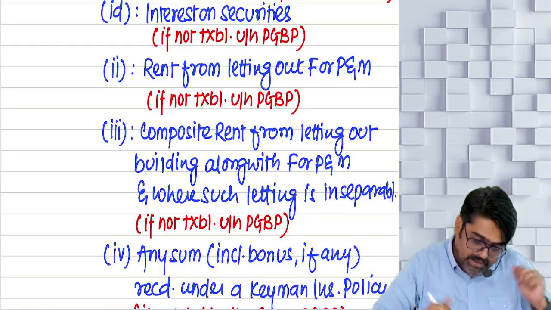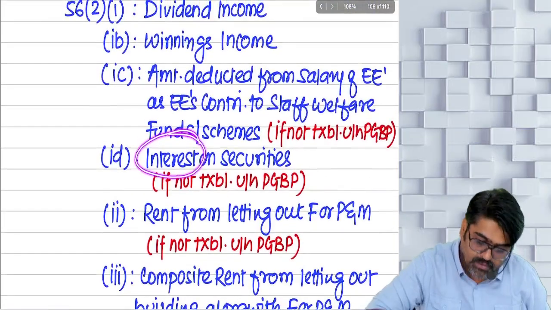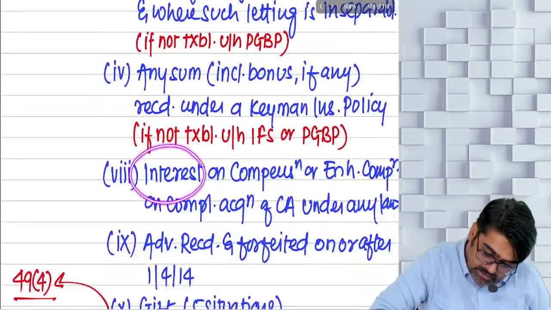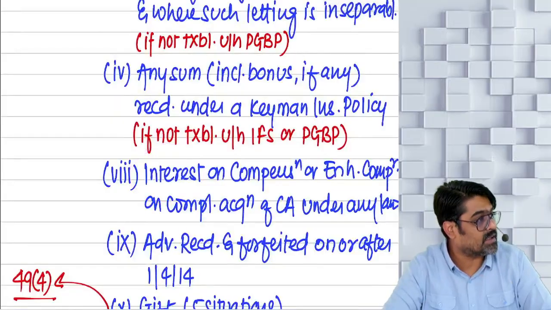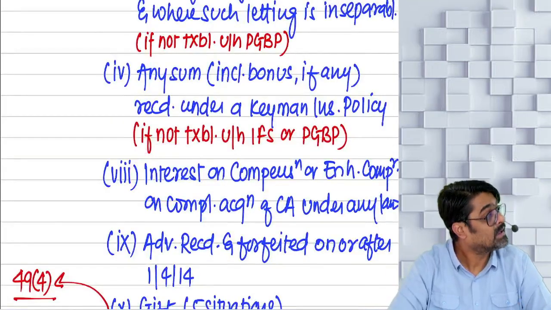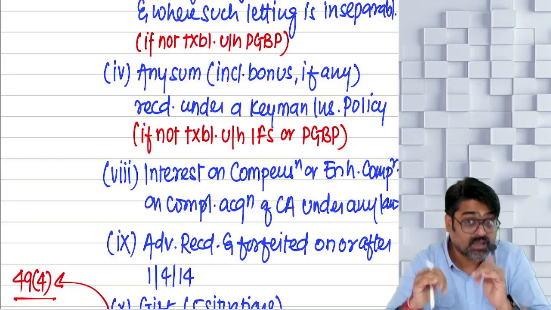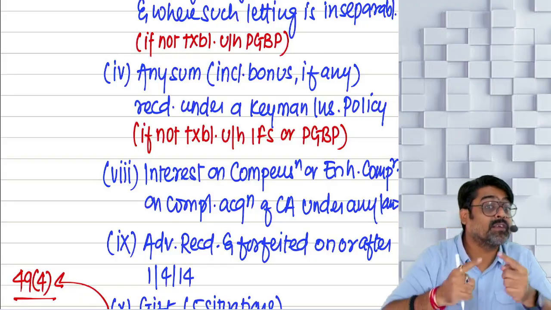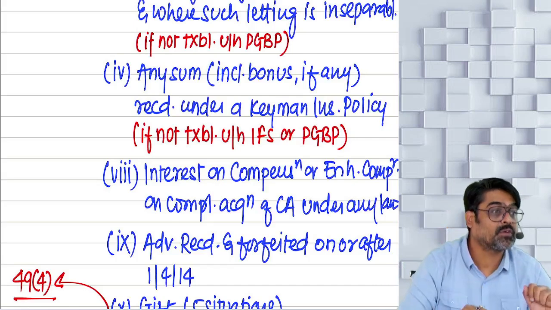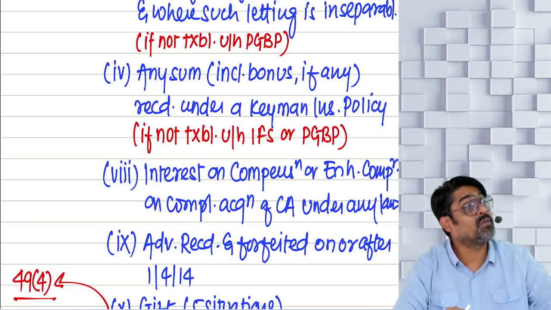Can you see interest over here? This interest, then this interest. These two specific types of interest will be taxable under the head IFOS because of specific charge. But there are other interest also which you will tax under the head IFOS, not because of specific charge, but because of general charge.